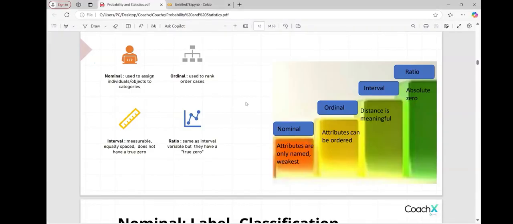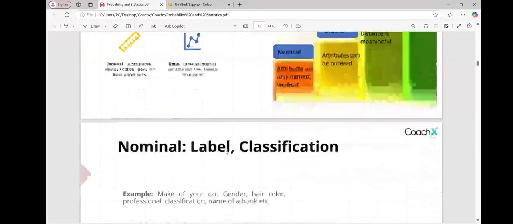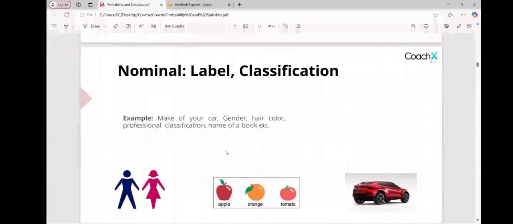Where it is subjective, we can say it is equally spaced but does not have a zero, so we can say it is interval data. Got it now? Still having confusion? We have examples, don't worry. Wait a minute.